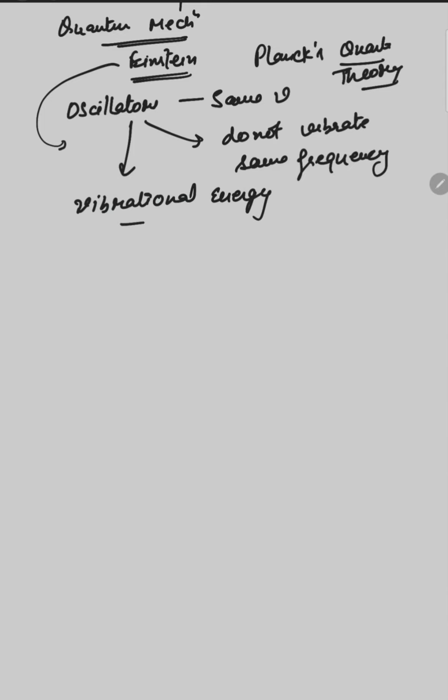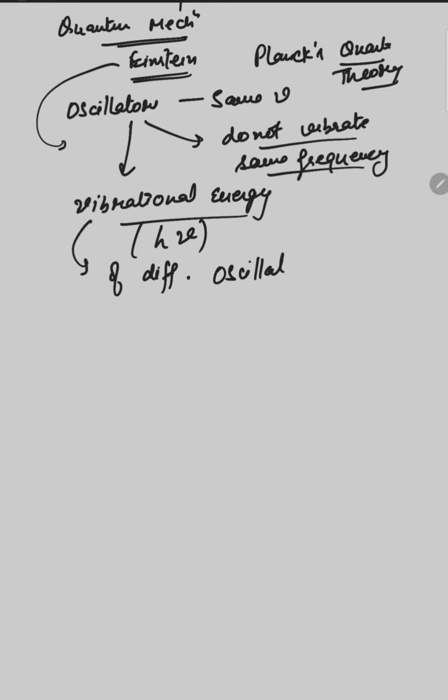According to Planck's quantum theory, all the oscillators do not vibrate with the same frequency, and hence each oscillator has a different vibrational energy h mu. Normally the vibrational energy of different oscillators is given by n h mu naught. n is an integral number, and mu naught is the minimum frequency of the oscillator.